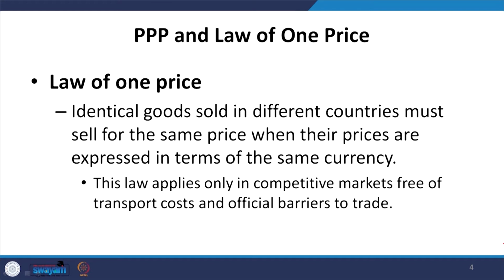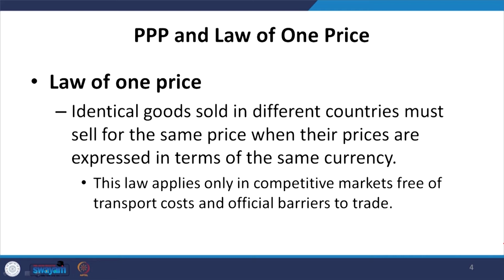The couple of slides will be explaining the same theory we have already discussed earlier. Now, what do we mean by the law of one price? It says that identical goods sold in different countries must sell for the same price when prices are expressed in terms of the same currency.